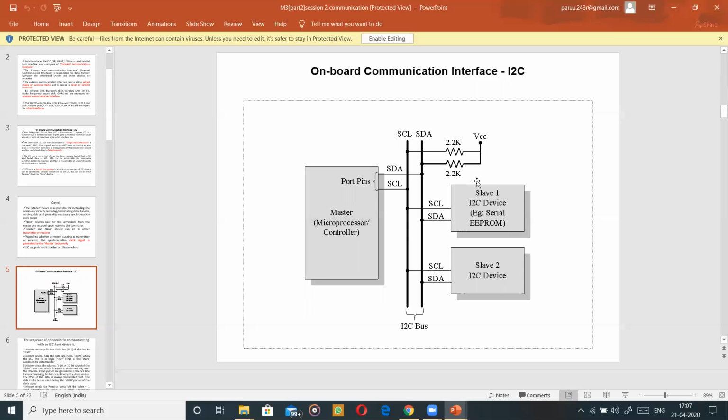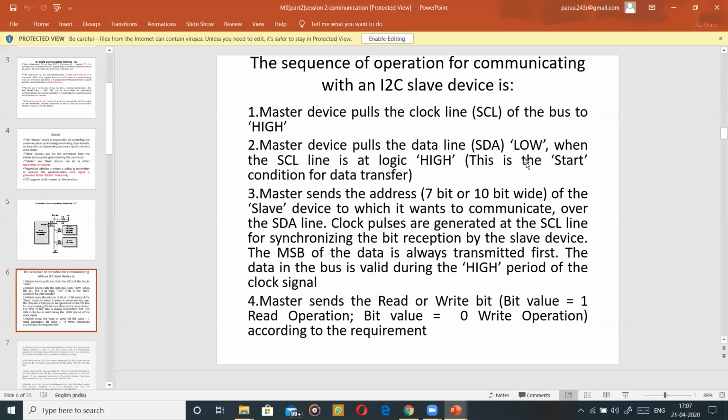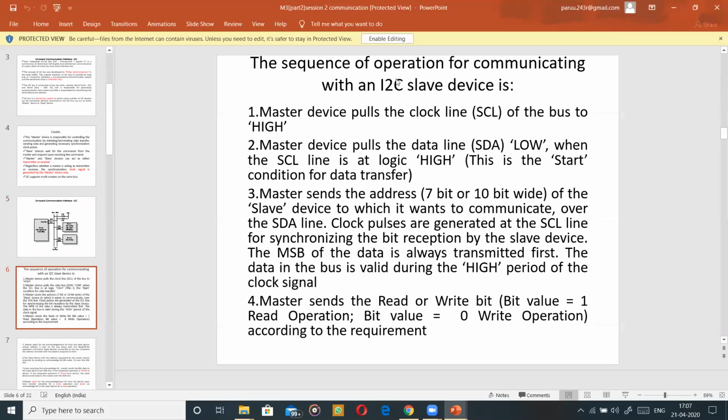Now let's go to the next slide. Let us see how the communication is happening. Let us take the sequence of operation, one by one. The master device pulls the clock line. First, it will initiate the clock line and make the clock high. Then the master device pulls the data line low. So how does it start the communication? First, it makes the clock high and makes the data line low. When the SCL line is high, it is the start condition of the data transfer. Once the clock is set to high, it means it is going to start some communication.